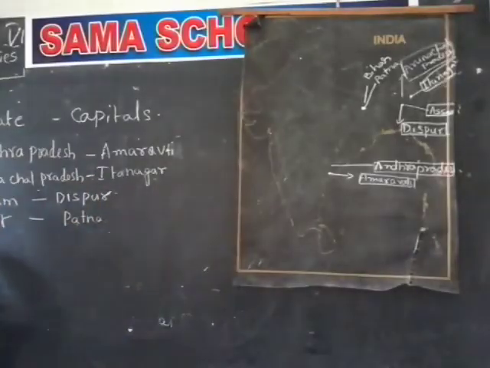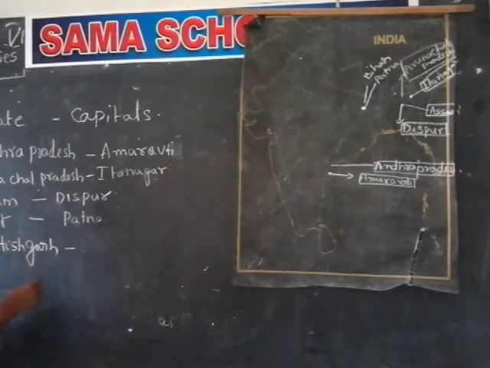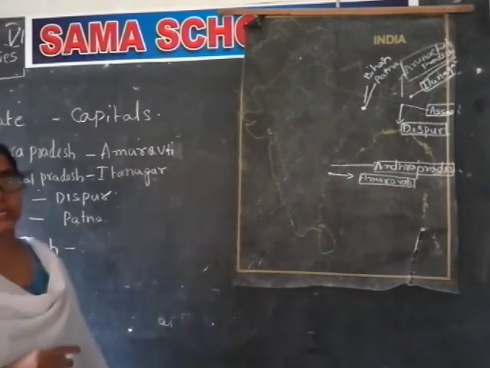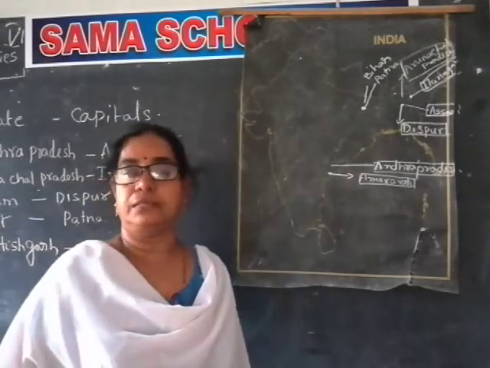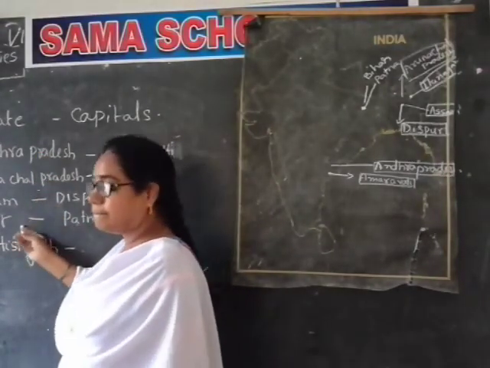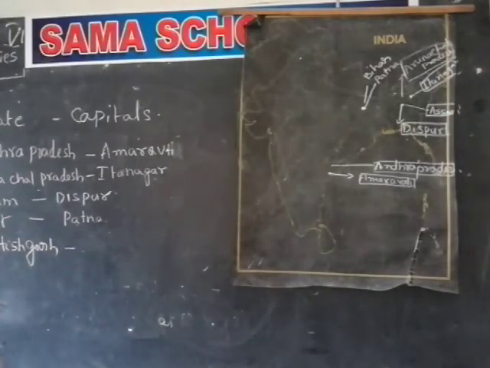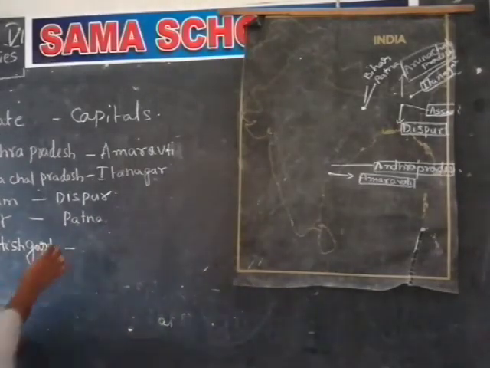Okay. Next state is Chhattisgarh. Which state is this? Andhra Pradesh, Assam, Bihar, Chhattisgarh. Chhattisgarh's capital is Raipur.